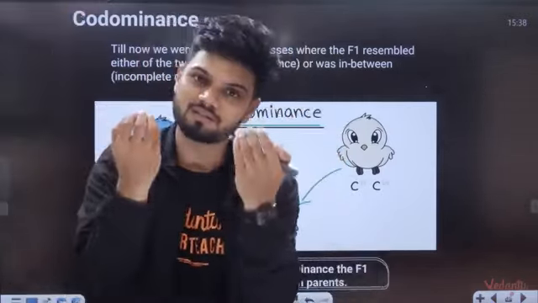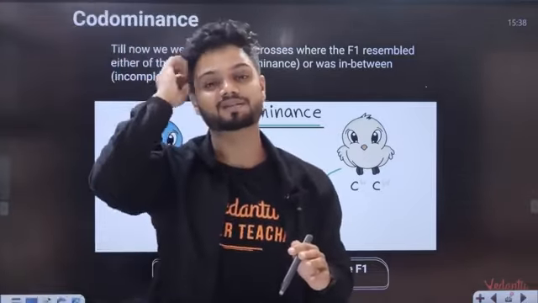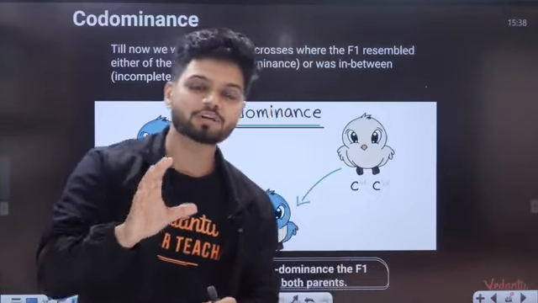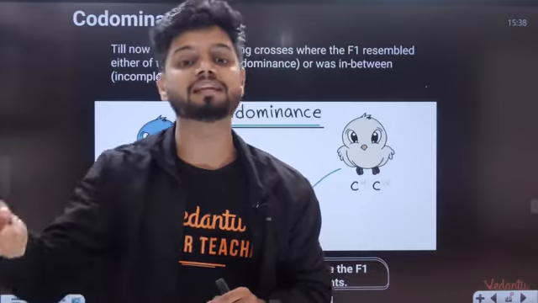There is nothing called a recessive allele here. Nothing called a recessive allele at all here. So both are expressing, and that is called your codominance. Now students, to understand codominance, you need to understand one more concept called multiple allelism.